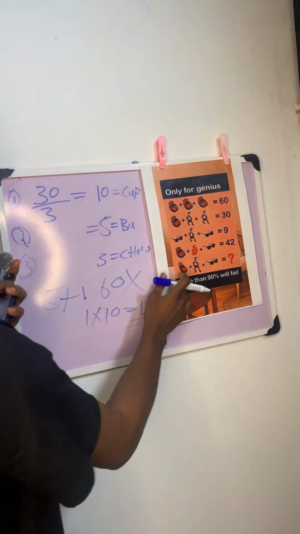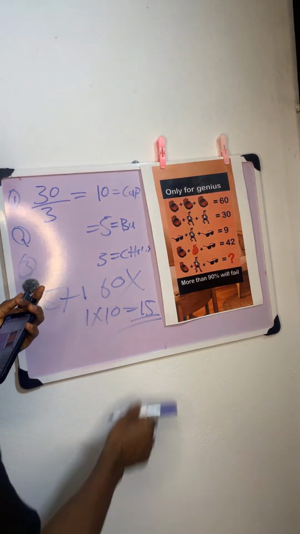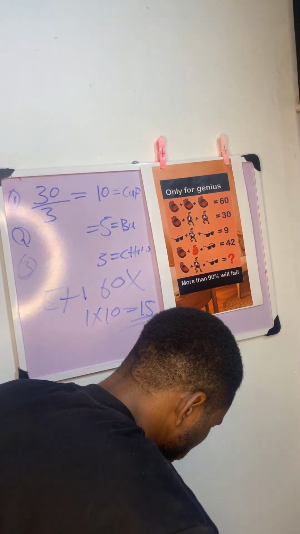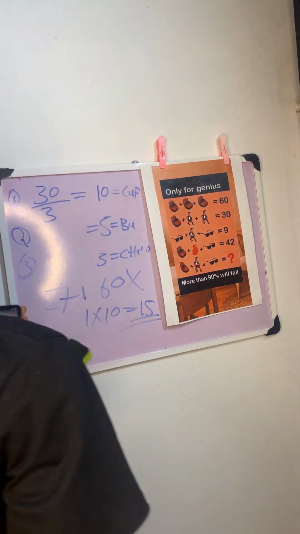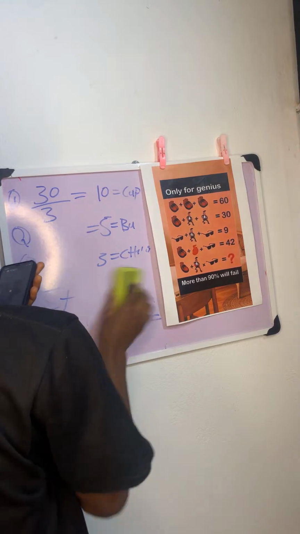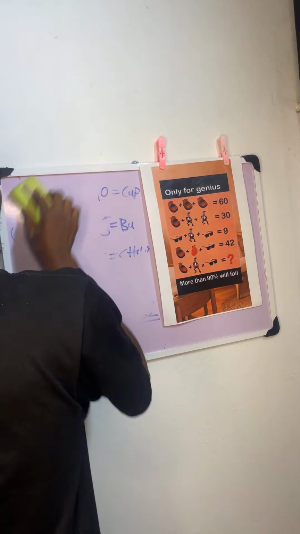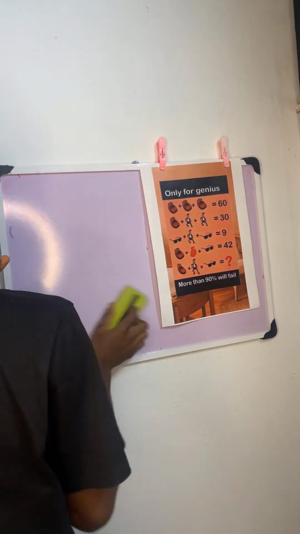So before I solve, I would like us to make an attempt. What do you think is the answer to this before I break down the puzzle? Before I give you the right answer, please let us attempt. What do we think is the right answer? I hope we can all see the question clearly.